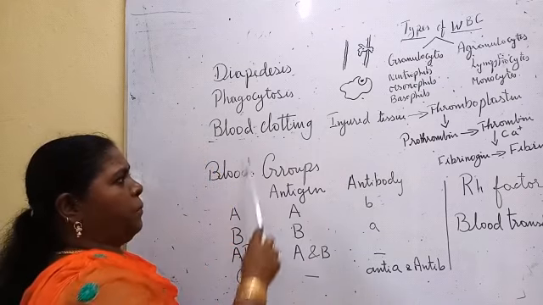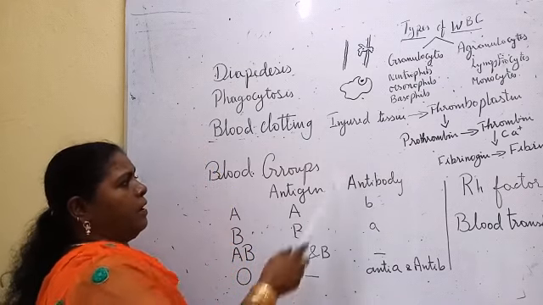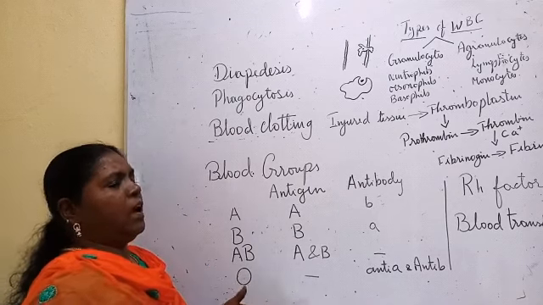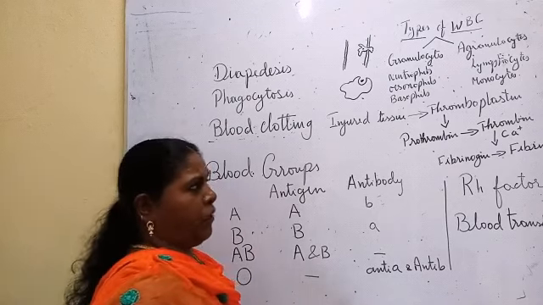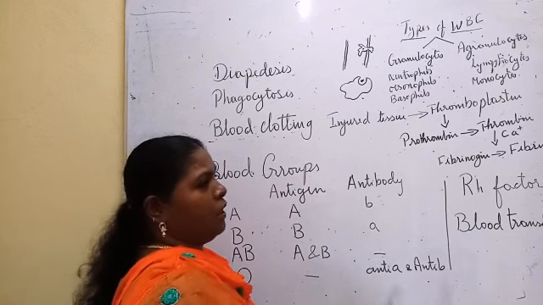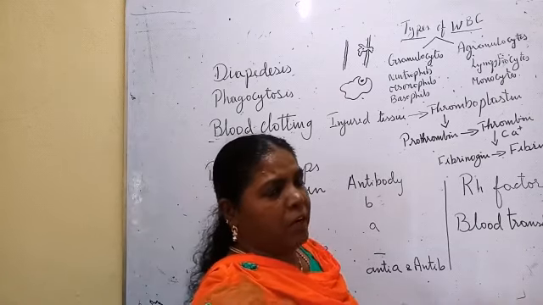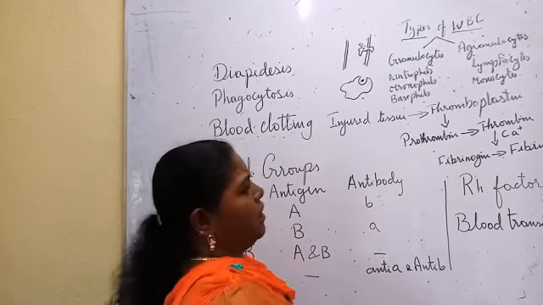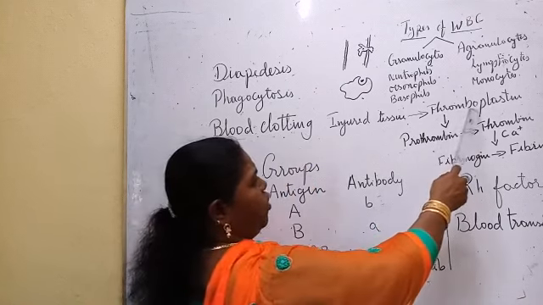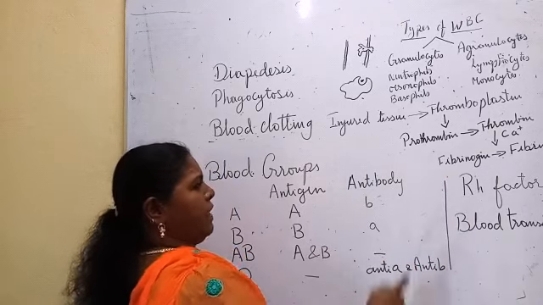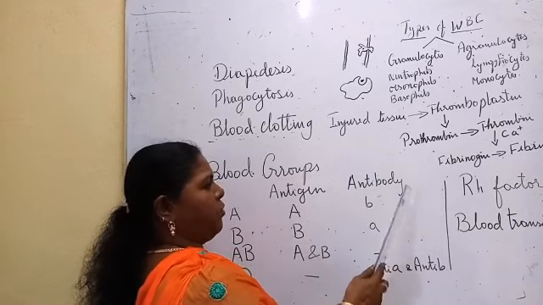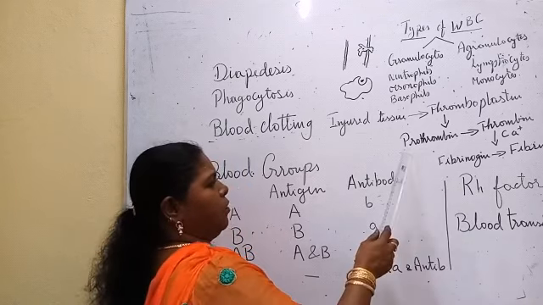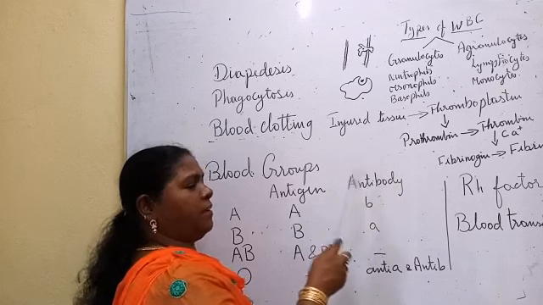So how does the blood clot? First, when there is an injury, the injured tissue and platelets get destroyed. When they are destroyed, they produce a substance called thromboplastin. This thromboplastin converts prothrombin into thrombin. Prothrombin is already there in the blood.